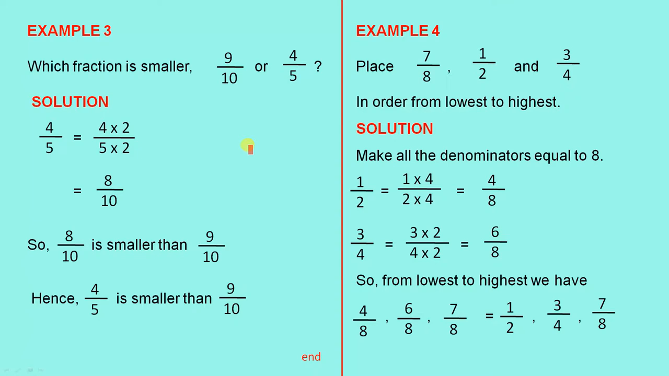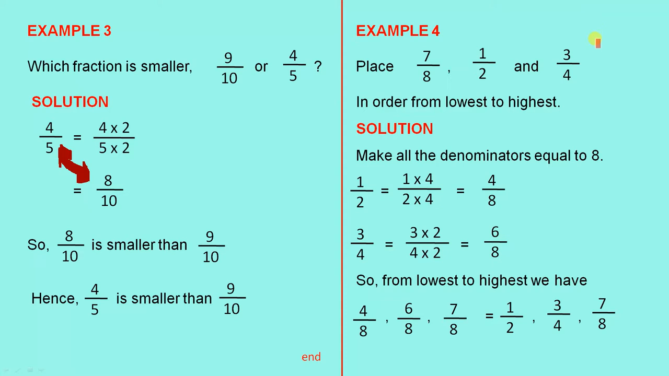Example 3. Which fraction is smaller, 9 over 10 or 4 over 5? So let's change this here so we have a denominator of 10. So 4 over 5 equals 4 times 2 over 5 times 2, which is 8 over 10. So 4 over 5 is the same as 8 over 10. Now we can make the comparison because we have the same denominators. So 8 over 10 is smaller than 9 over 10. Hence, 4 over 5 is smaller than 9 over 10.